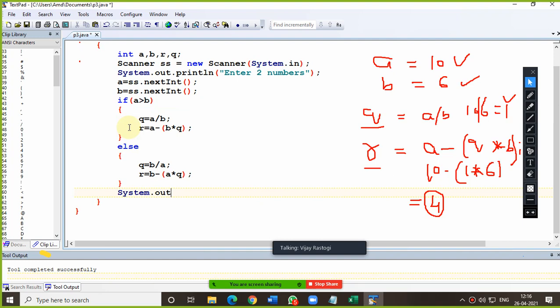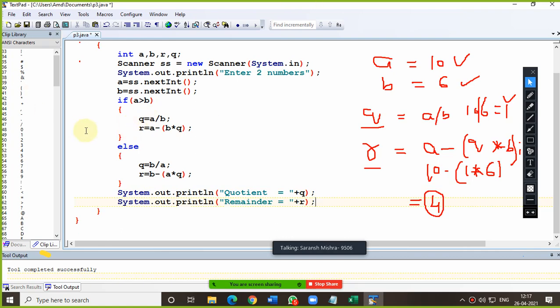So now the output will be Q, and now the remainder will be this. Are you getting this or not, everyone? Yes, sir. I have done it without using the else if. So sir, if and else, I should cut and do that part. This is the correct solution actually.